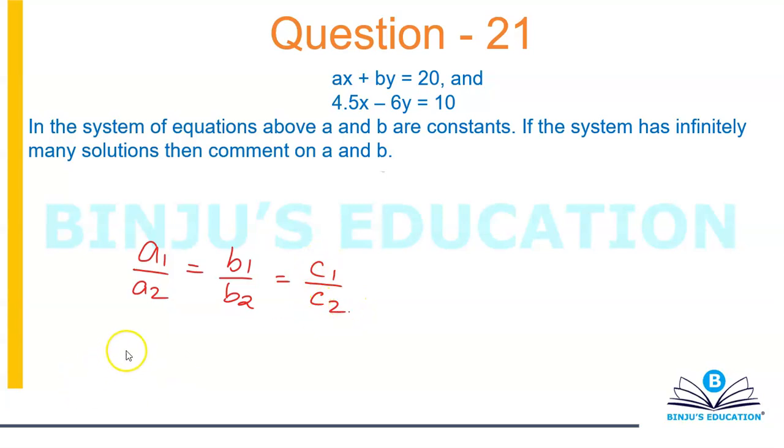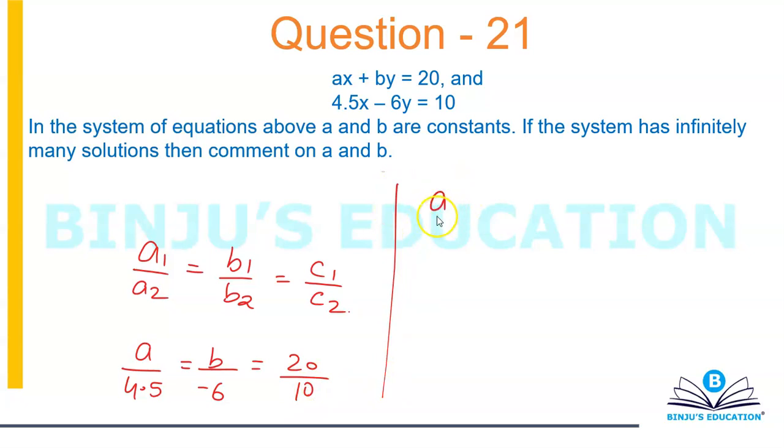Plug in the values. You're going to get a over 4.5 is equal to b over minus 6, and that will be equal to 20 divided by 10. So a over 4.5 is equal to b over minus 6, which is equal to 2.